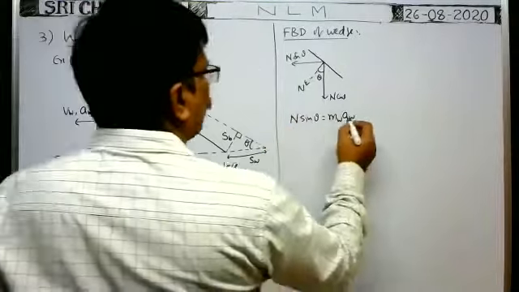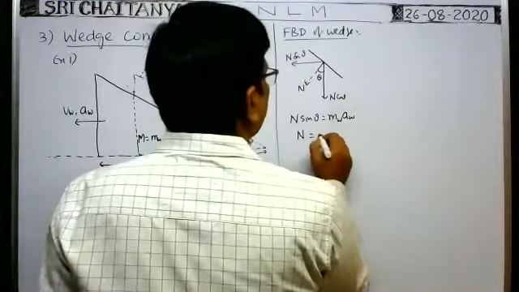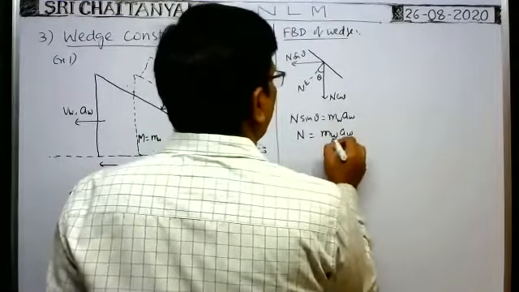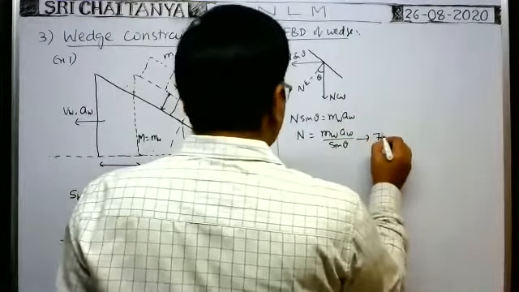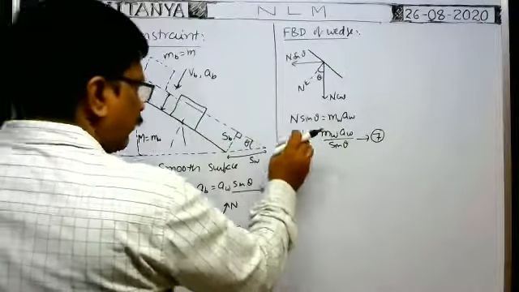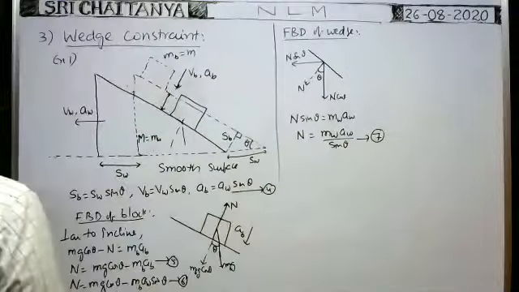So from this formula, n is equal to mw aw by sin theta. This is equation 7. Now you substitute this n value from 7 in 6.